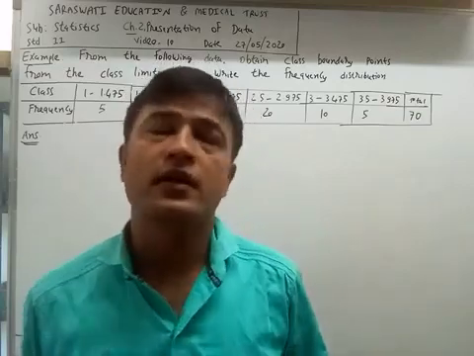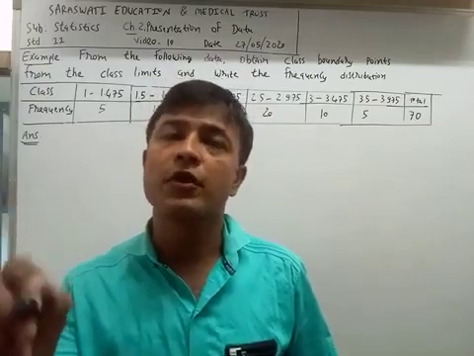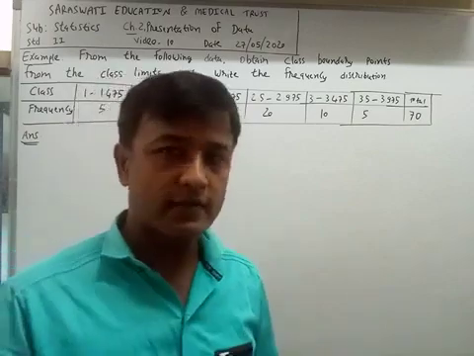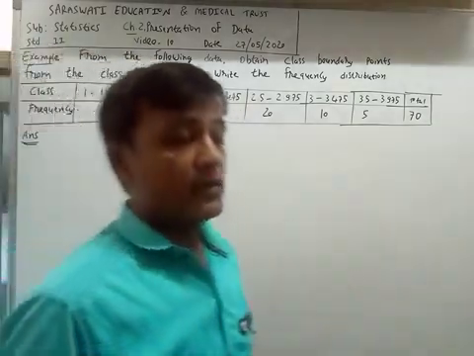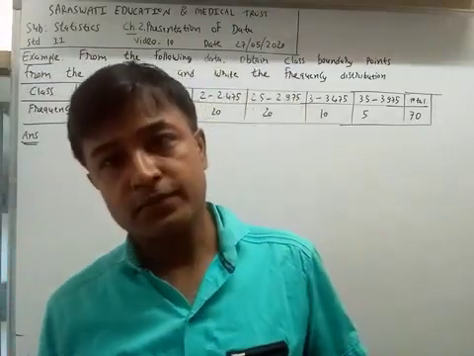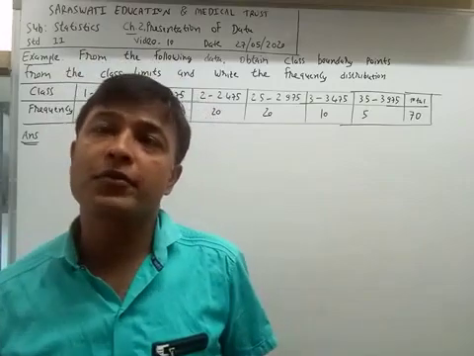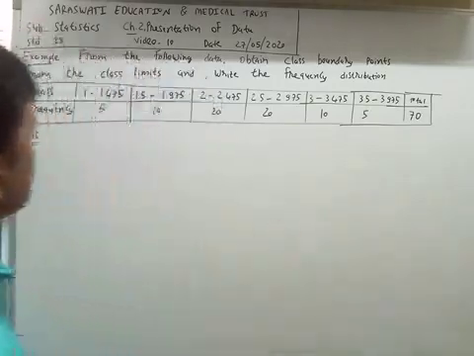You can also write the formula of mid value as UL plus LL divided by 2. And we have also studied the formula of lower boundary point and upper boundary point.